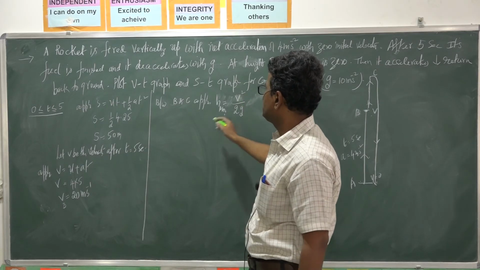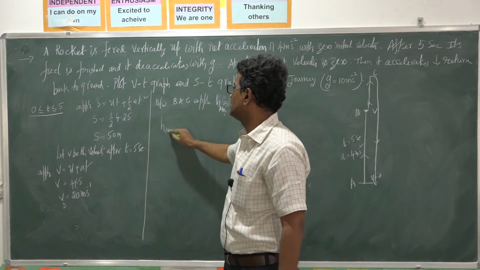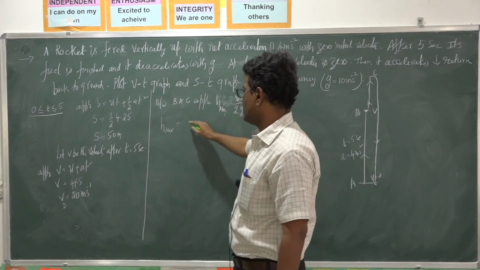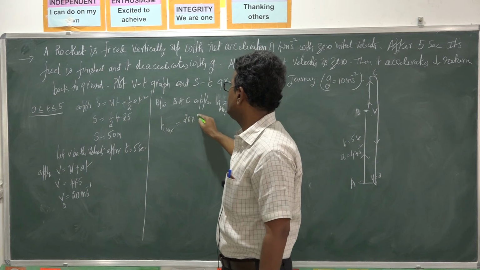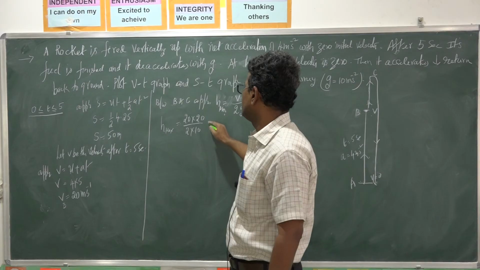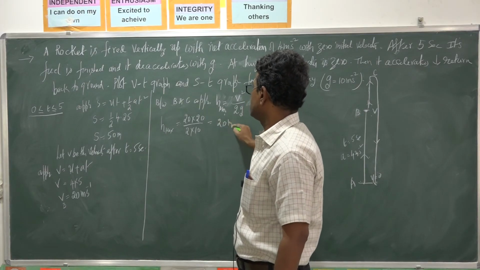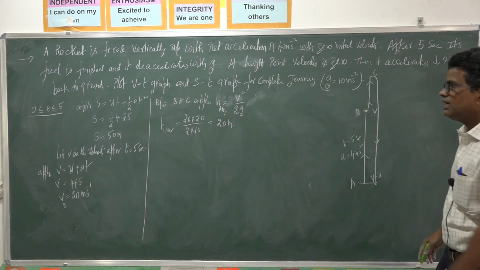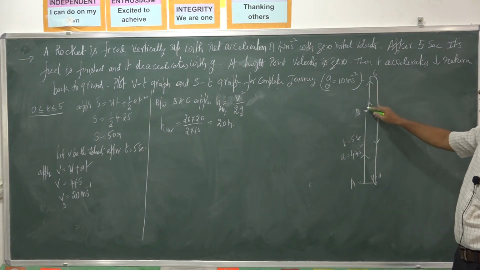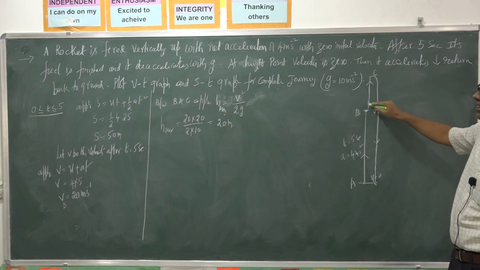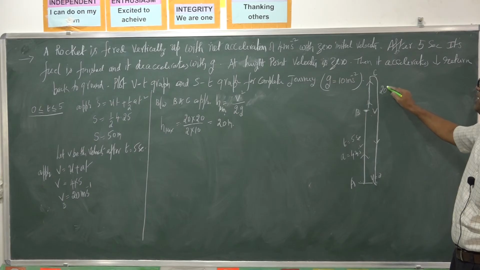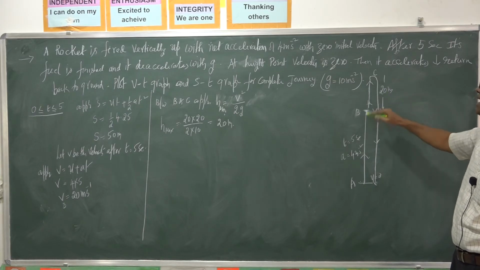So H max, that is BC, is 20 squared, 20 into 20 by 2 into g, 10, that is 20 meters. So after the fuel is finished, the rocket rises against gravity up to 20 meters. This distance BC is 20 meters, and again it returns back 20 meters,